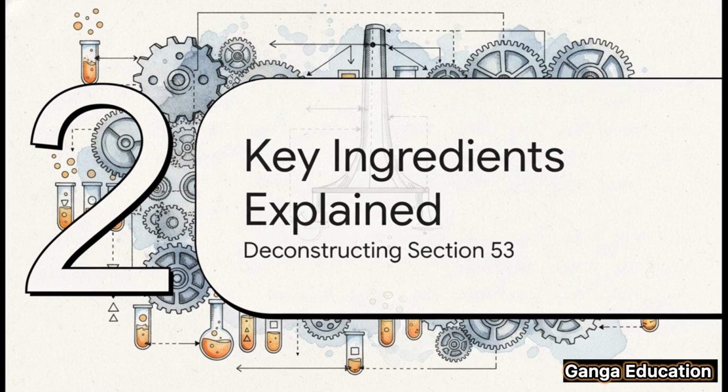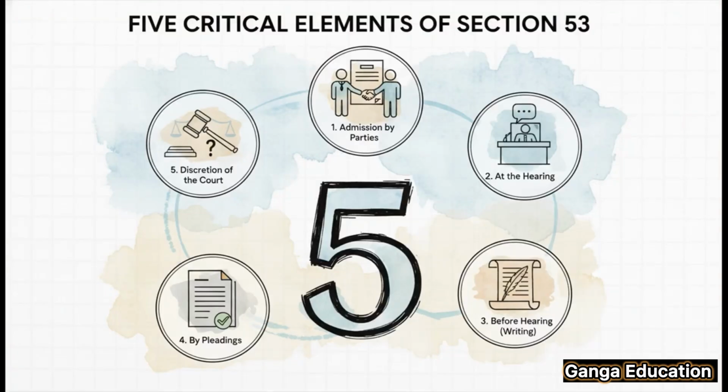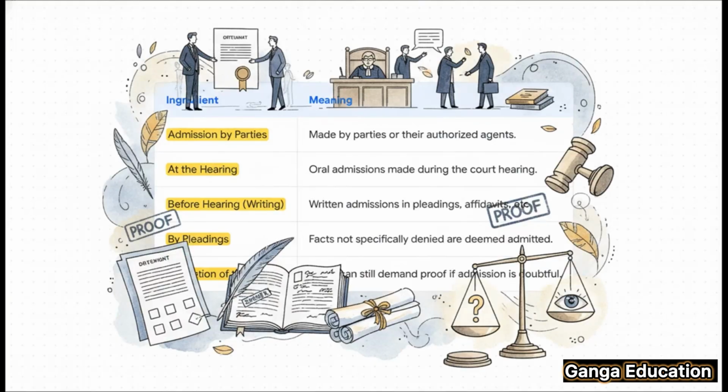Now let's peel back the layers a bit. To really master Section 53 for your exams, you have to understand its essential components, or what I call its key ingredients. So let's break them down. There are 5 critical elements that come together to form a proper admission under Section 53. Getting a handle on these 5 points will give you complete clarity on how and when this important rule of evidence is applied. Okay, let's examine these 5 ingredients.